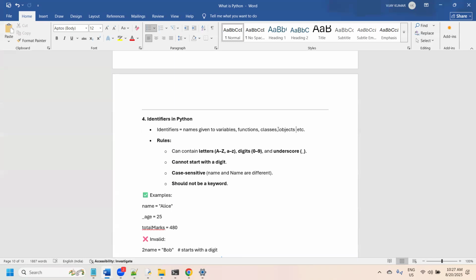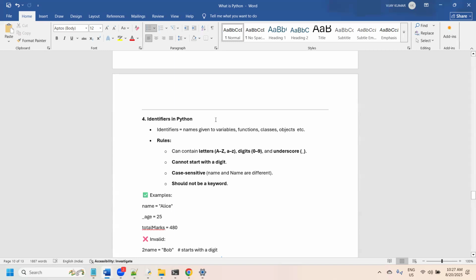An identifier is a name which we provide in Python. We have different concepts: variables, functions, classes, objects, methods, keywords. There are different identifiers available. In order to provide names to those identifiers, we should follow some guidelines.